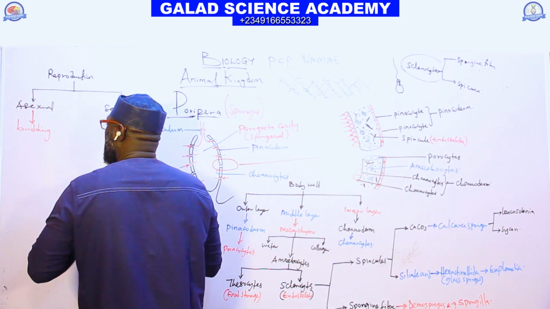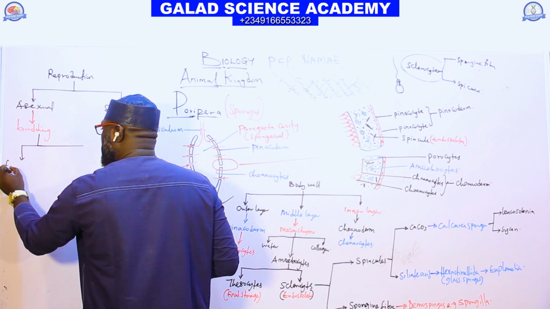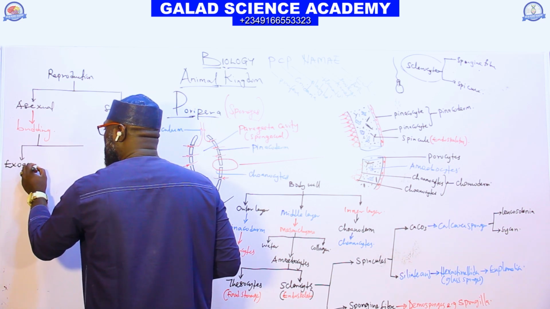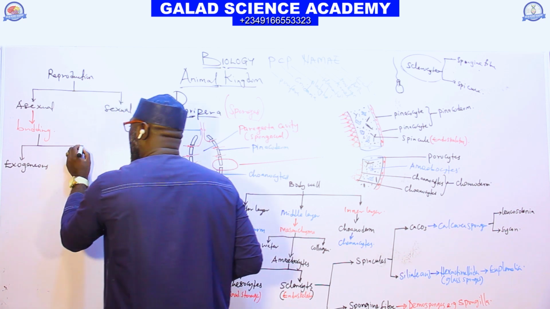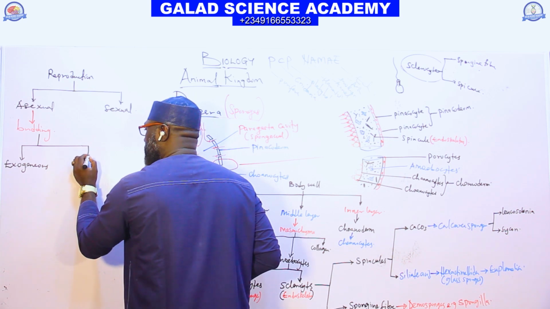We have what we call exogenous, and we have what we call endogenous.